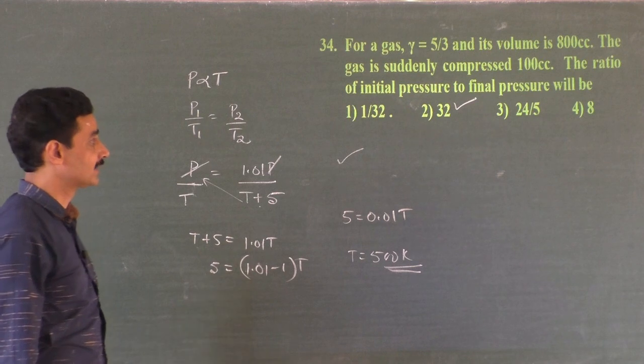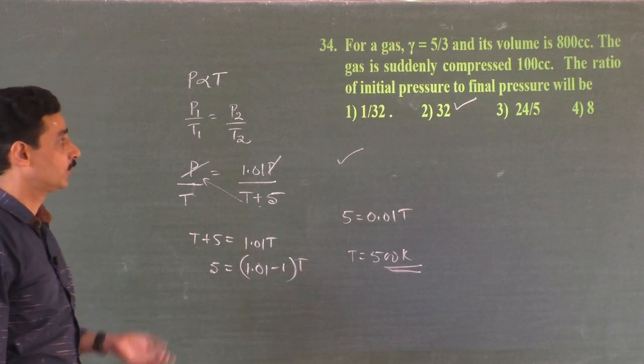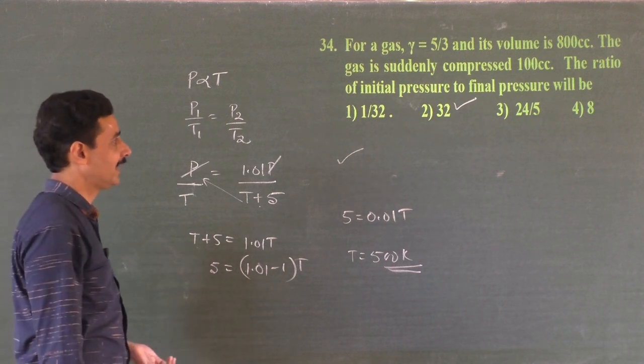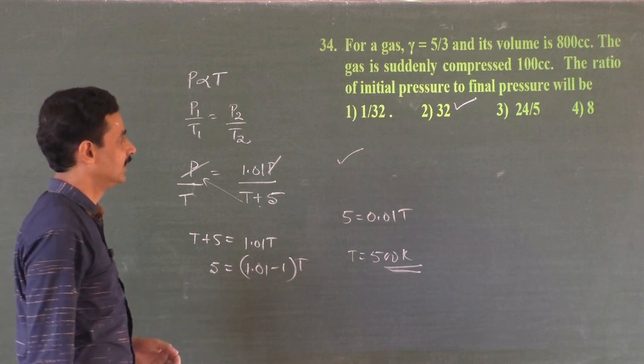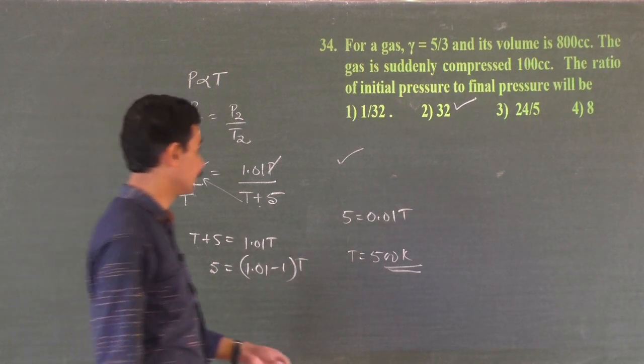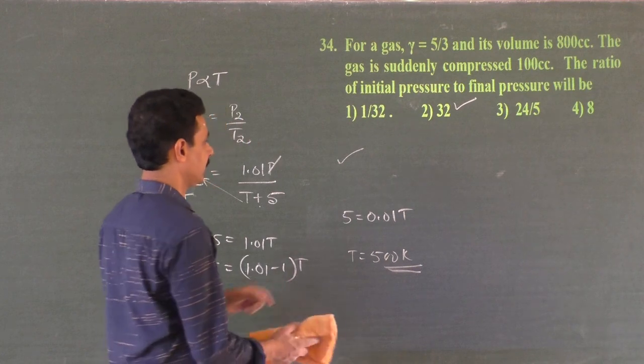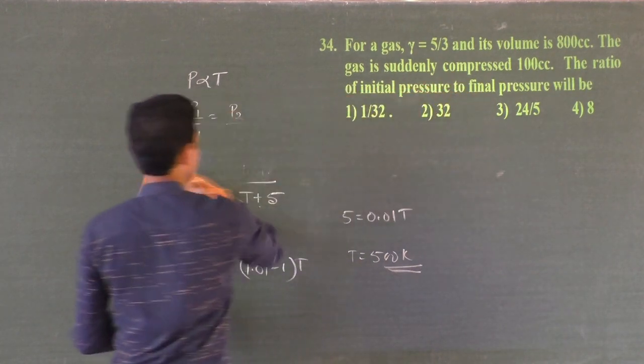34. For a gas, gamma is equal to 5 by 3, and its volume is 800 cc. The gas is suddenly compressed to 100 cc. The ratio of initial pressure to final pressure will be. Okay, we will stop at this problem because we are running short of time now.